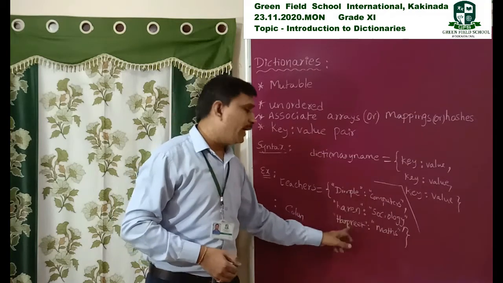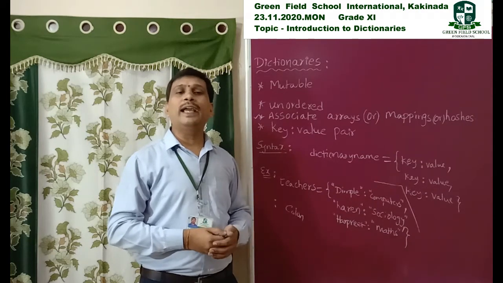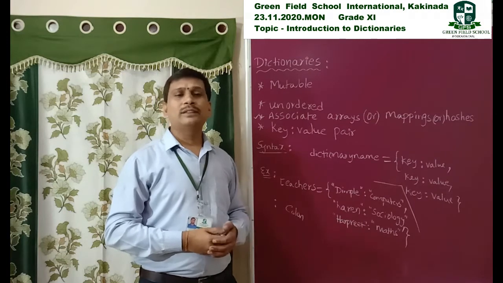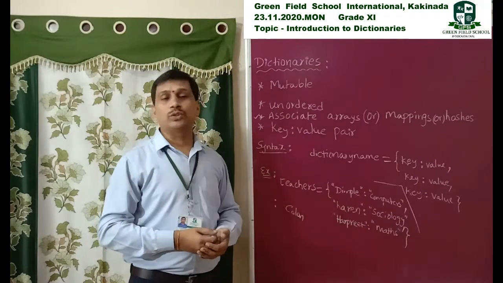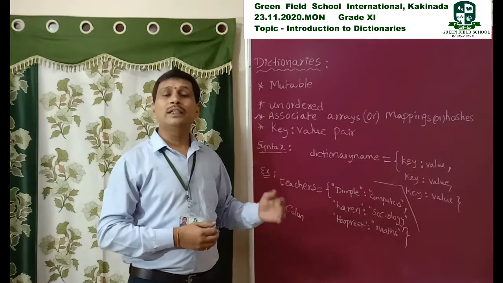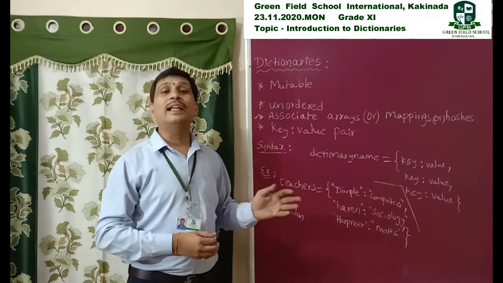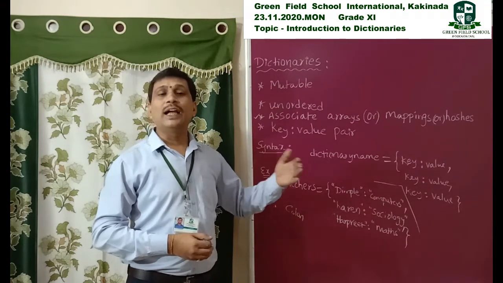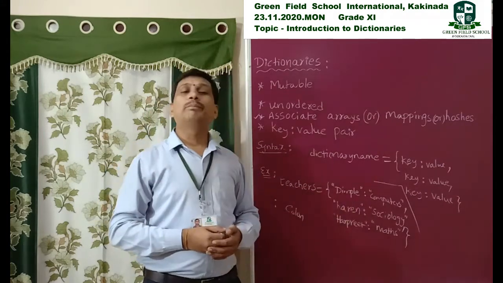So every item can be separated with a comma. In this way, we create dictionaries in our Python collections. When compared to previous collections, that is strings, lists, and tuples, this one is somewhat different from the remaining three. Why? Because lists, strings, and tuples do not have any pairs. But this can have pairs.